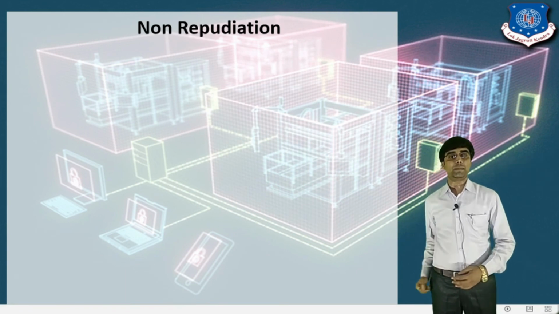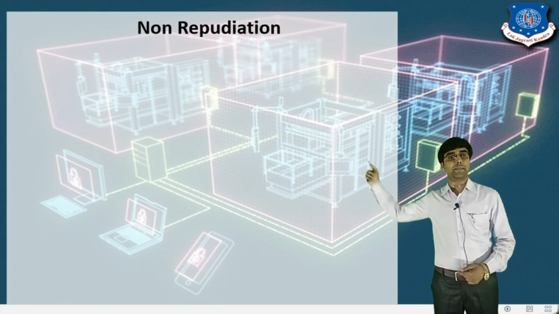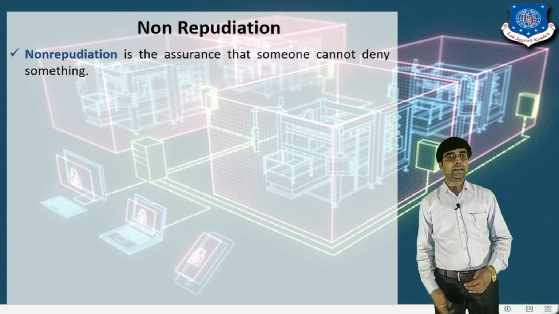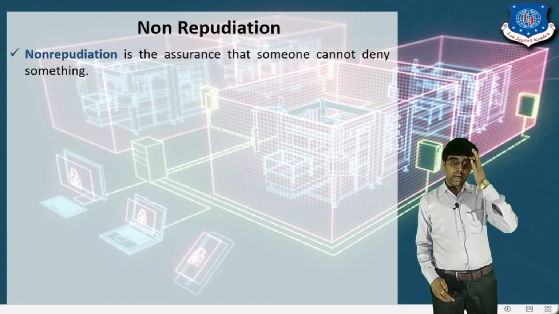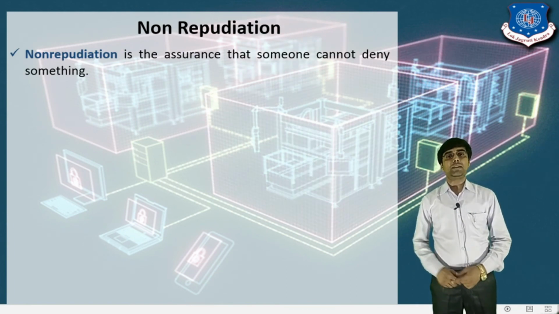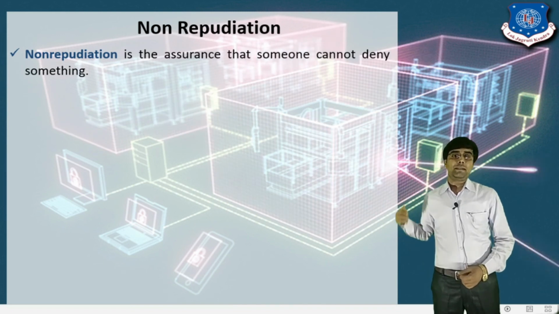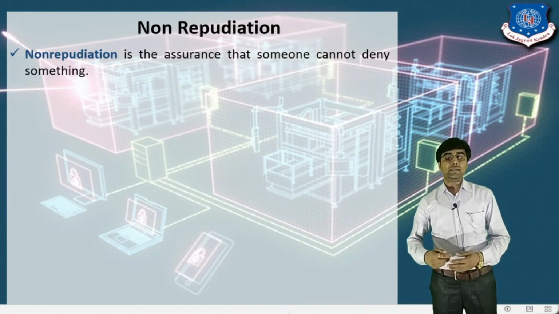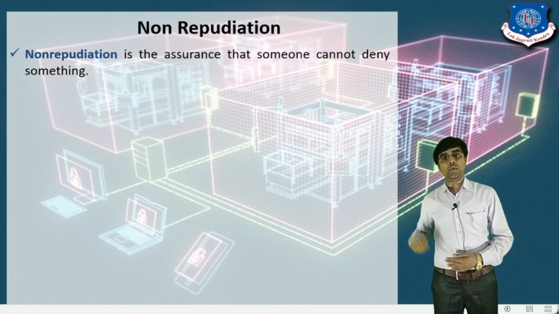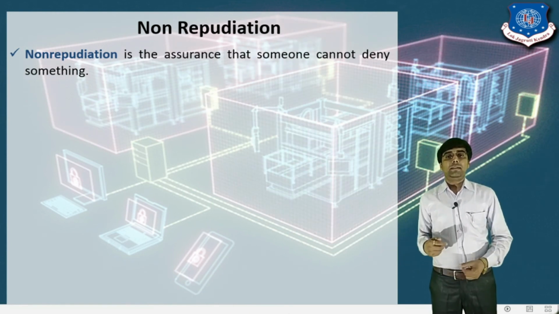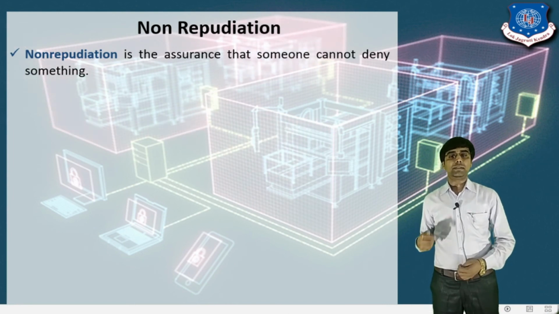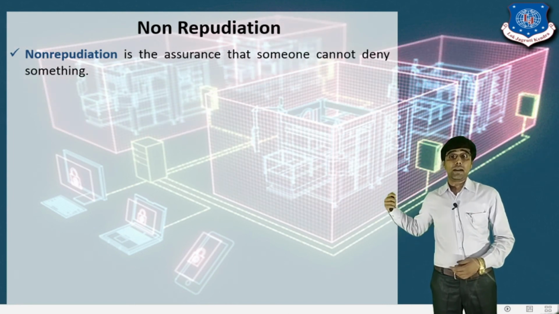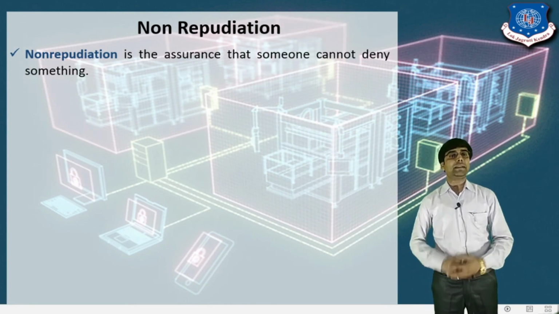The next security service is called non-repudiation. With non-repudiation, we have the assurance that the sender sent the message to the receiver, and after a few days the sender cannot refuse and say that he has not sent any message.